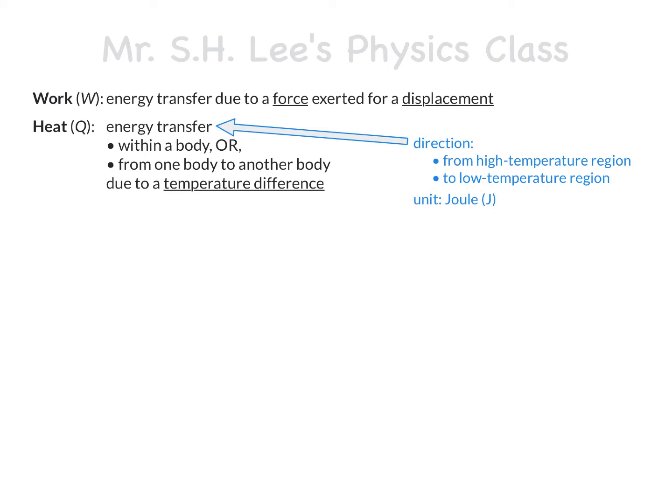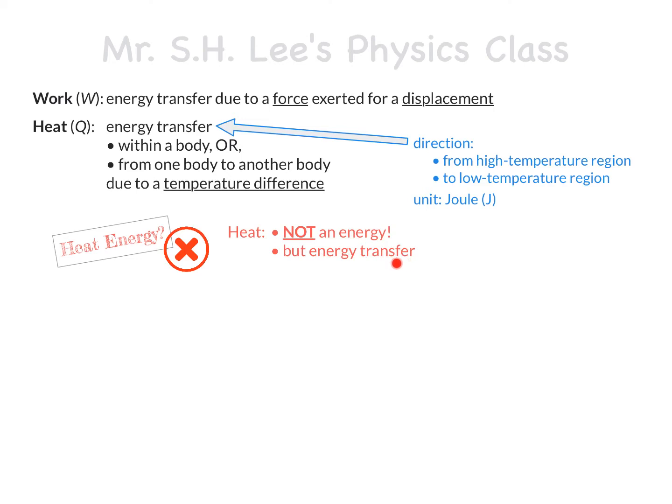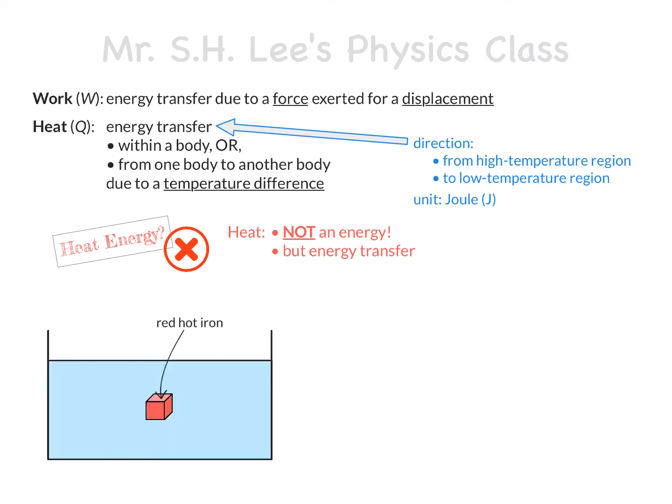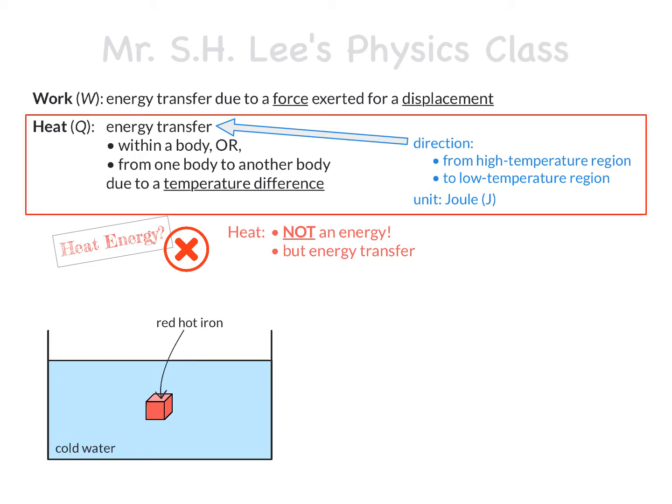You probably have heard of the term heat energy before, either when you learn elementary science or from other sources. But it's actually wrong to speak of the term heat energy. The thing is, formally heat is not an energy but only a transfer of energy. Say, now you put a red-hot piece of iron into a tank of cold water. According to here, that heat is the transfer of energy from a higher temperature region to a lower temperature region.